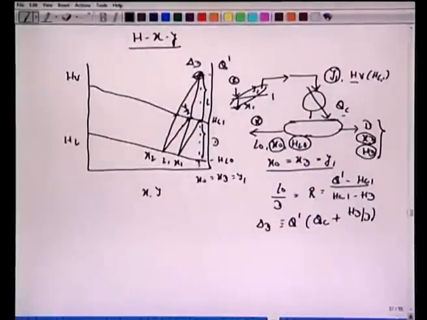So the important point here to note is the way we are drawing this stage 1, stage 2, which are the tie lines. The vapor leaving the first plate and the liquid leaving the first plate, they are in equilibrium. So we have this tie line here. The second plate, the vapor leaving the second plate and the liquid leaving the second plate, they are in equilibrium.